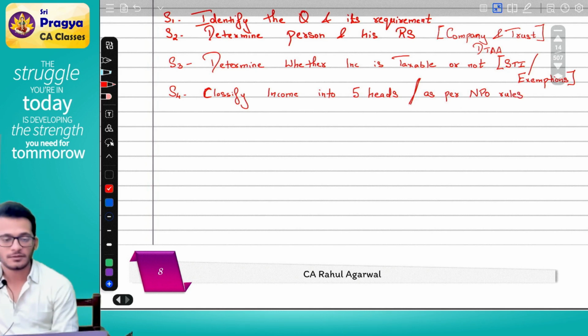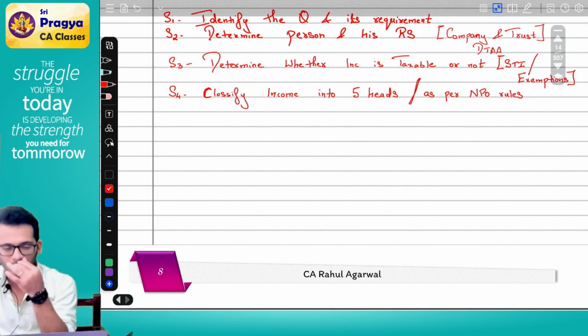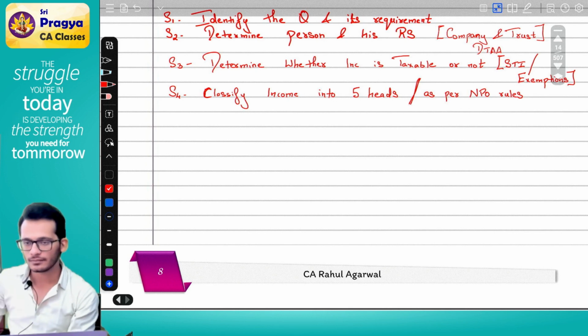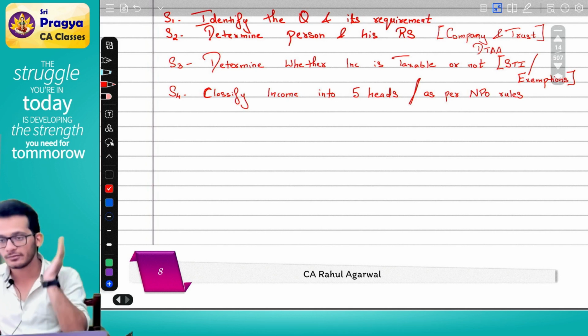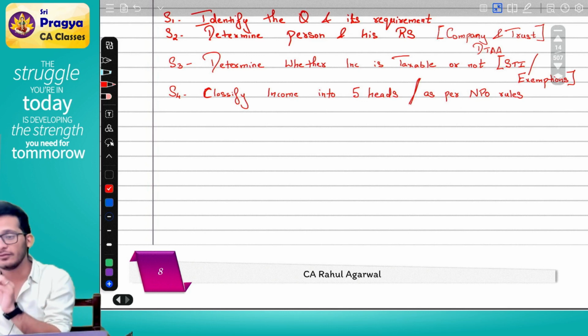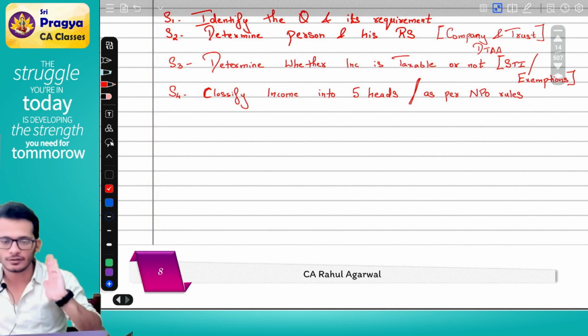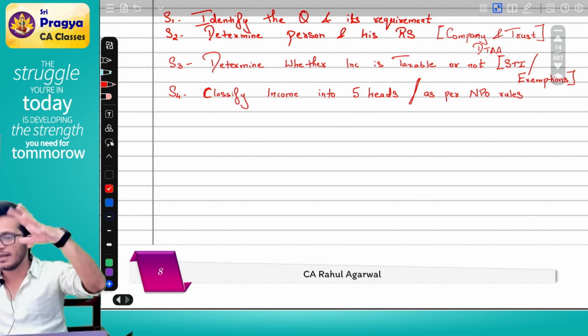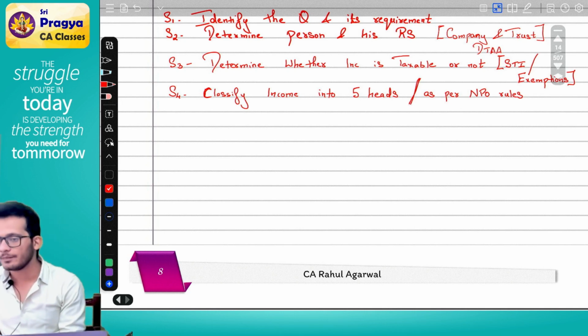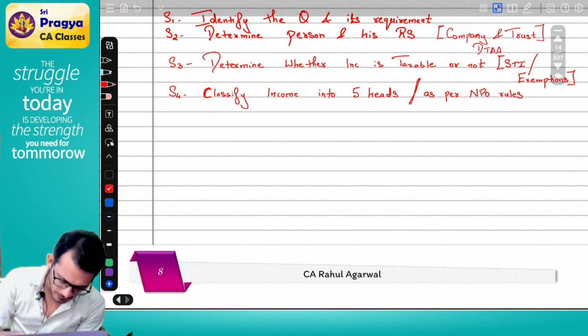Rahul, what are NPO rules? I told you in finals you have a chapter called charitable organizations. For charitable organizations none of the heads will apply. They have a different mechanism itself, so that will take care of it. So classify the income into 5 heads of income in case you're doing business or any kind of normal activities. If you're doing charitable activities, it will be as per NPO rules. Yes, sir. Yes. Step number 5.